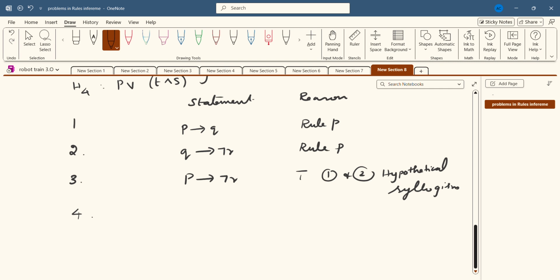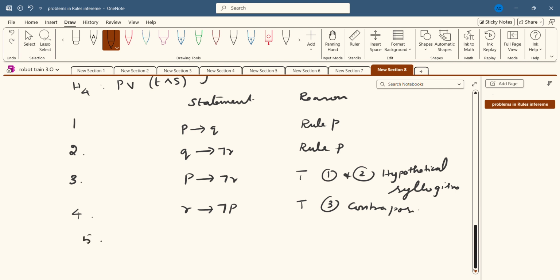Fourth one, R conditional negation P. Here also I am going to use a formula, that's why I can write rule T. Using equation 3, I can use the contrapositive formula. What is contrapositive? P conditional Q is equivalent to negation Q conditional negation P. So here P conditional negation R, negation of negation R is R, conditional negation P. So I am applying the contrapositive for the third one.